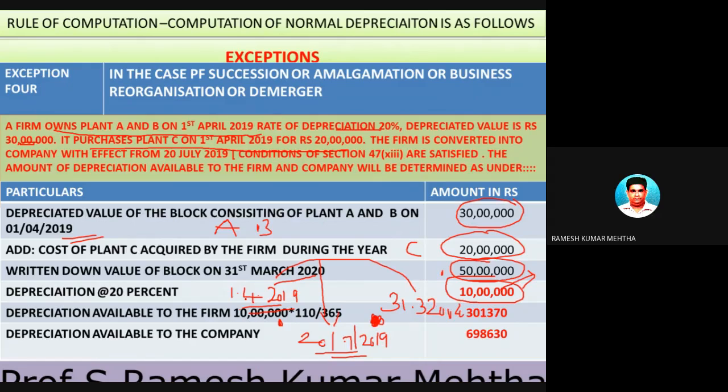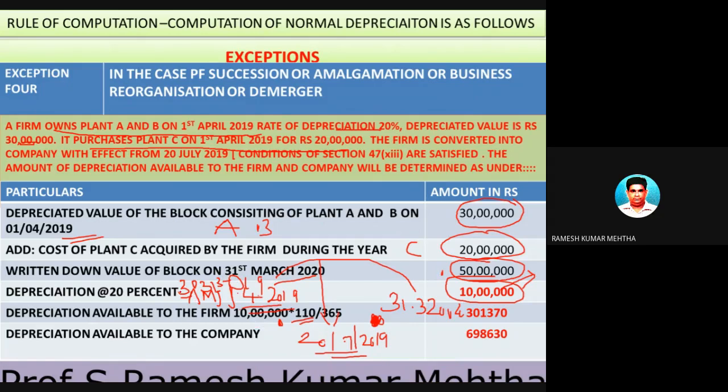So 1st April 2019 to 20 July 2019. How many days were there? There were 110 days. So for these 110 days, April, May, June, and a part of July: 30 days in April, 31 days in May, 30 days in June, and 19 days in July.